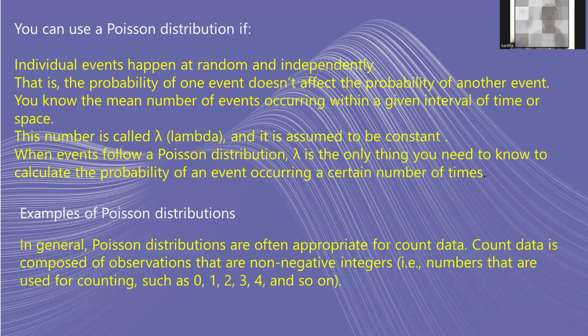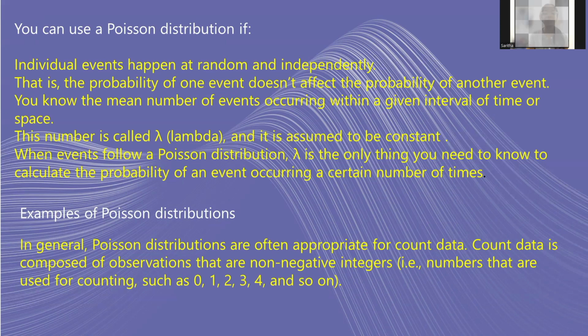So you can use a Poisson distribution if the individual events happen at random and independently. That is, the probability of one event doesn't affect the probability of another event. You know the mean number of events occurring within a given interval of time or space. This number is called lambda, and it is assumed to be a constant. When events follow a Poisson distribution, lambda is the only thing you need to know to calculate the probability of an event occurring a certain number of times.